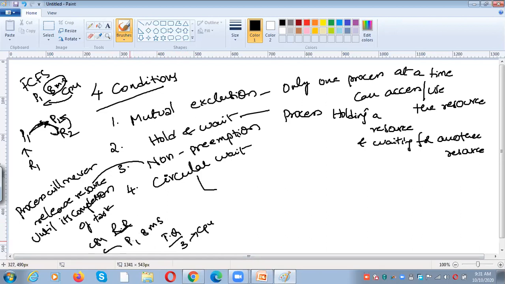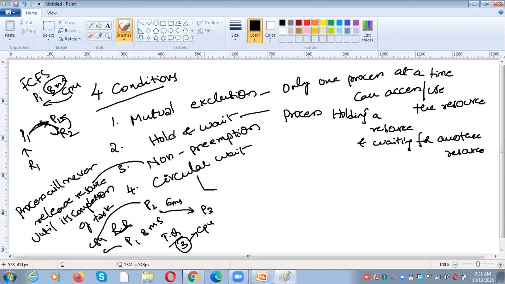We will take the CPU from that particular process and assign the CPU to some other process, for example, P2. P2 requires 6 milliseconds of CPU time, but we are giving only 3 milliseconds for each process. Whether P2 completes its task or not, we remove the CPU from P2 and allocate it to P3. This is called preemption. That means we can take the resource from the process, whether it completes the task or not.